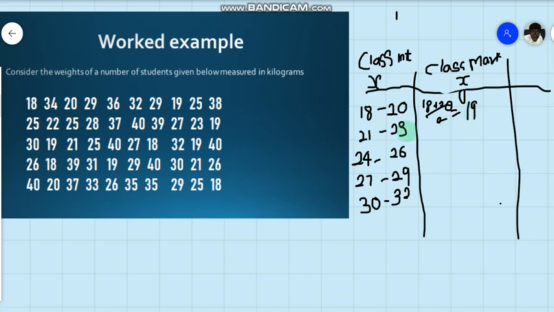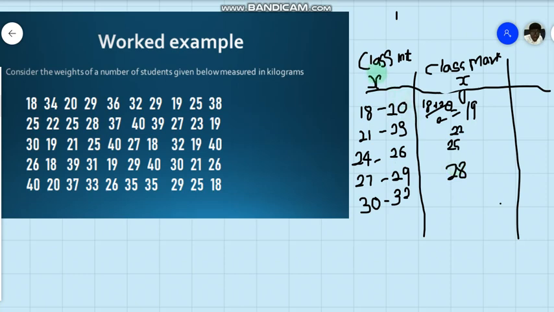We do the same thing for the next group: 21 plus 23 divided by 2. That's 44 divided by 2, that's 22. Then we have 25. Take 27 plus 29, which is 56, divided by 2, we have 28. So this is how we build this table.